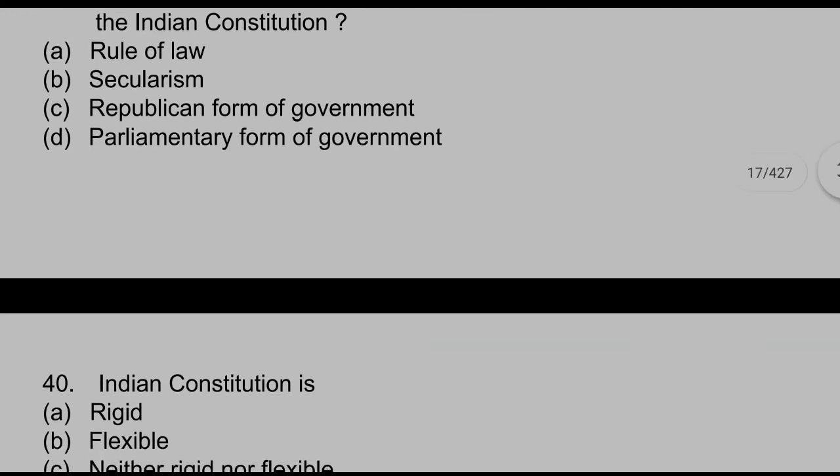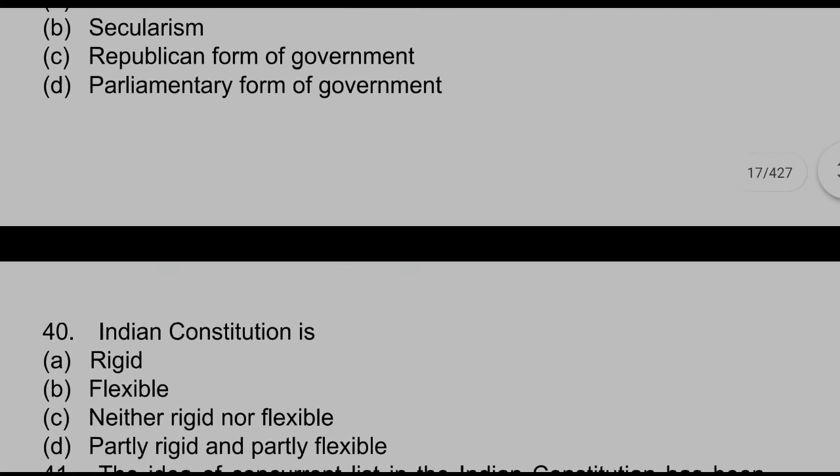So let's see the 10th and the last question, that is Indian Constitution is rigid, flexible, neither rigid nor flexible, or partly rigid and partly flexible. It is also a very simple question. I will give you 2 seconds to find out the answer. Okay guys, your time is absolutely over.